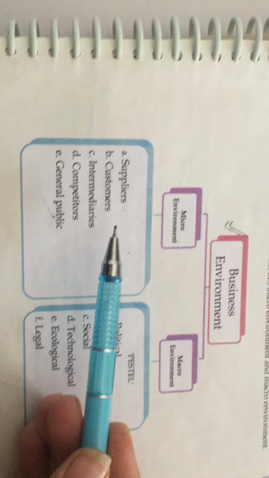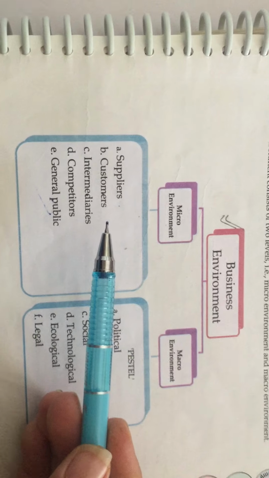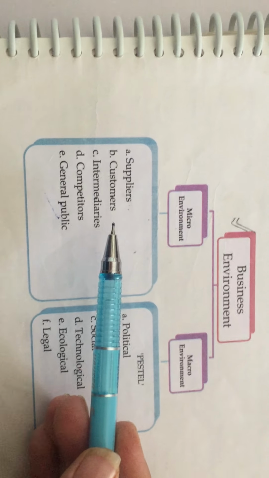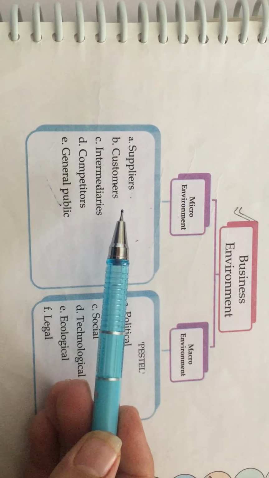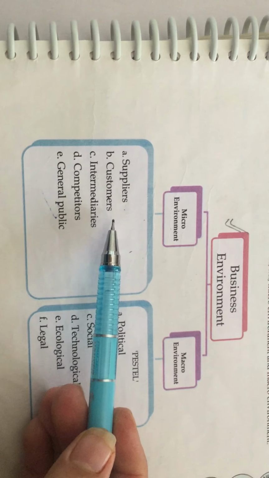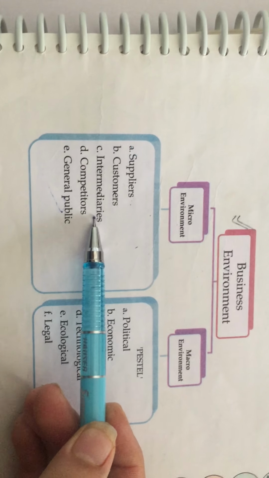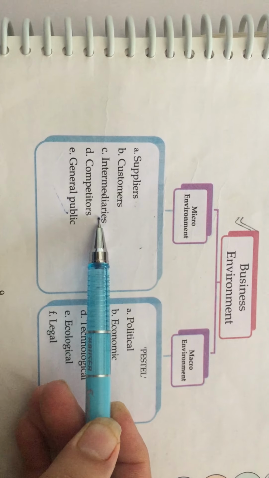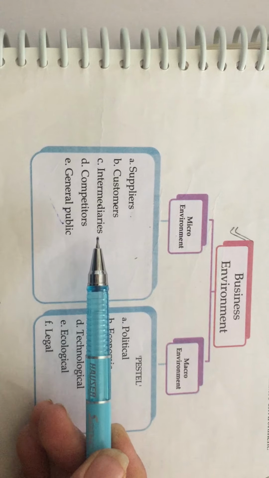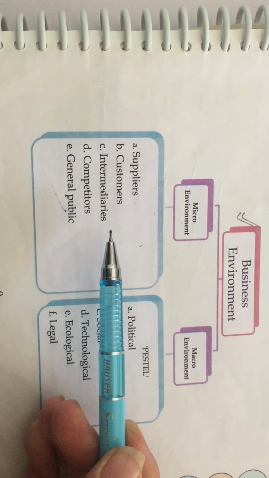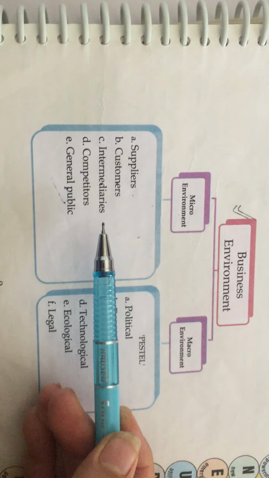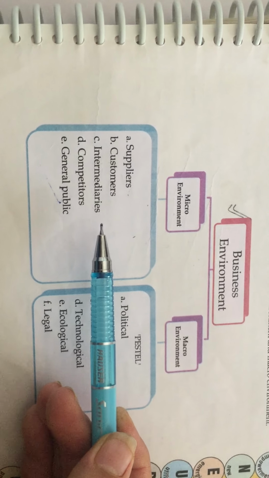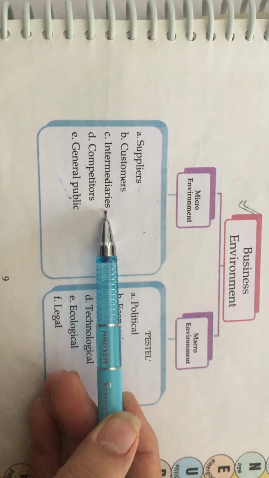Then come customers: what kind of customers you are going to have, whether they are able to accept the product you are going to launch, what prices they are going to pay, and whether they'll accept what you are going to sell in the market. Then come intermediaries, in the sense of agents or people who make you aware of things, the policies, the offers, the different strategies.